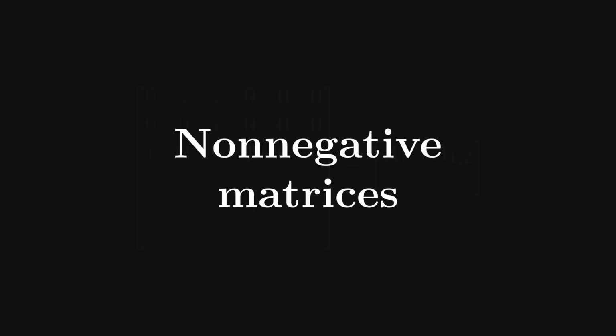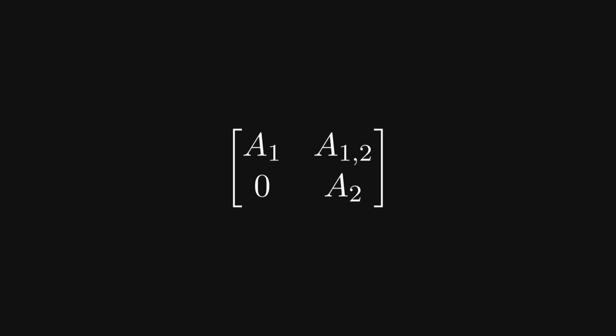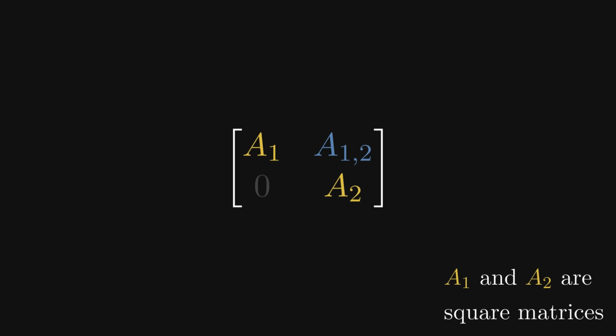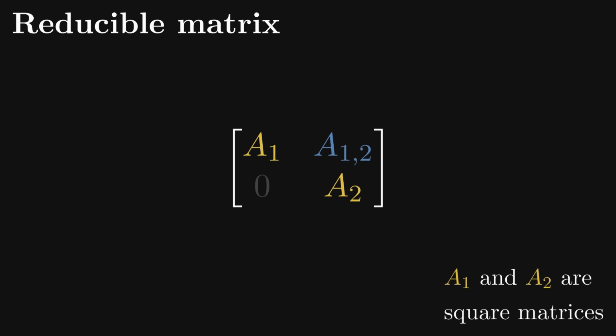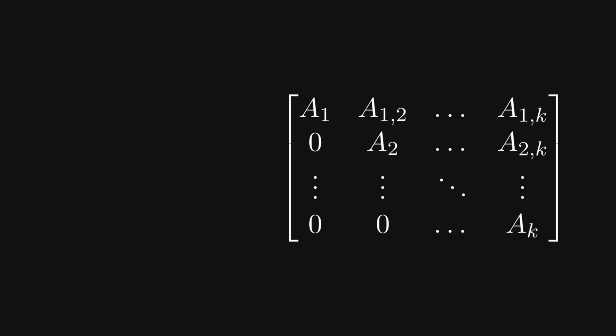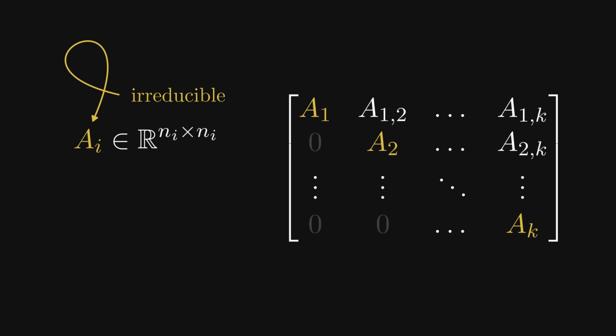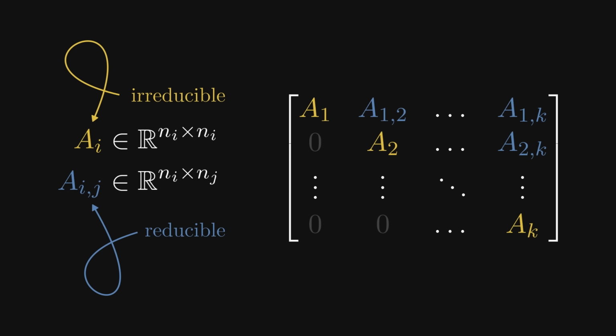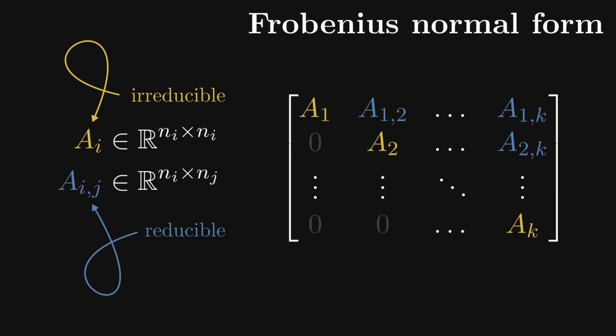Now it's time to talk about non-negative matrices. Those non-negative matrices that can be written in an upper block triangular form with square blocks along the diagonals are called reducible. Otherwise, they are called irreducible. We can push the idea of reducible matrices even further. This upper block triangular matrix structure with irreducible square blocks along the diagonal and reducible matrices above the diagonal is called the Frobenius normal form.